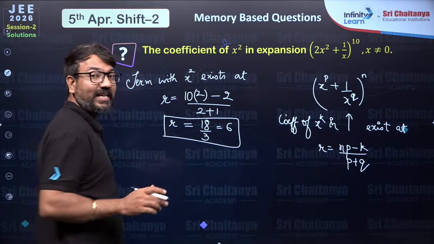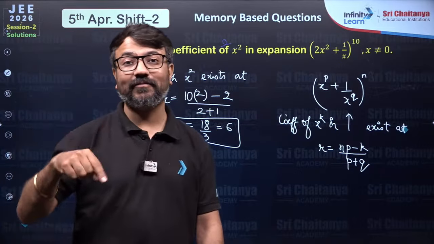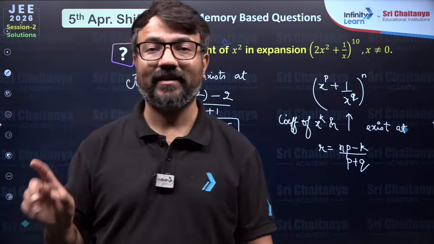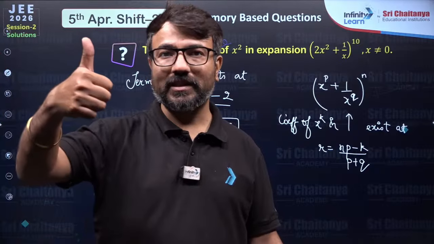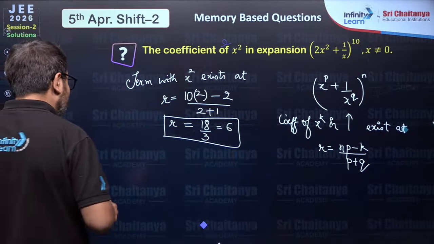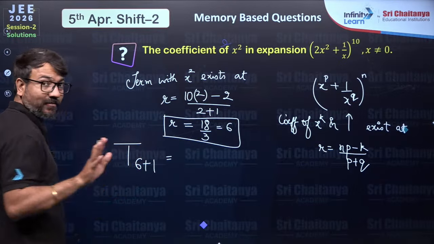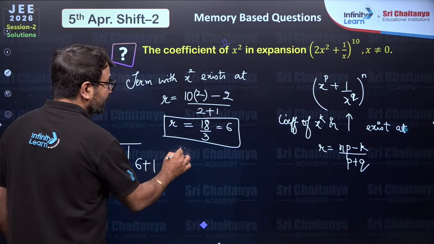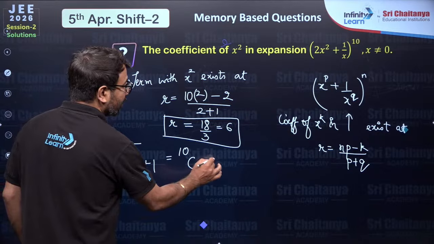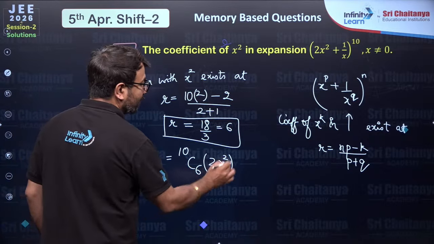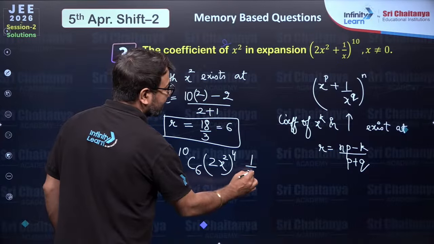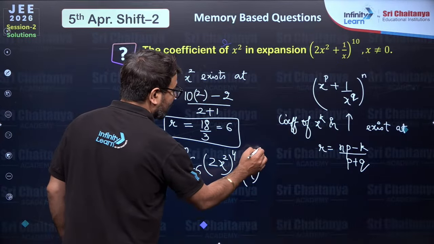Are you all able to understand? I directly reached the term where the x square term was lying. Are you all able to understand? Just give me a thumbs up in the chat section, guys. Now bache, if you have to get the term number 6 plus 1, T(r+1) is the formula. So you will apply nCr. Then the first term is raised to the power n minus r and the second term is raised to the power r.